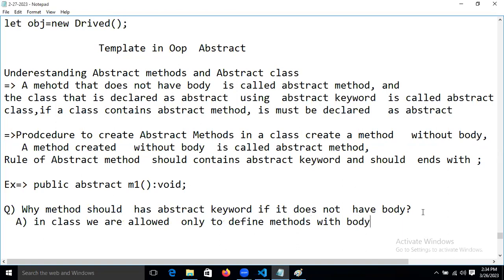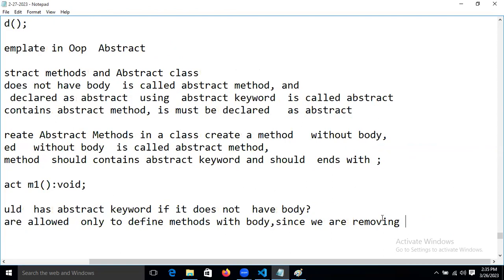Yesterday itself we learned that in classes we are developing the method with the body. So since we are removing the body, it is not perfect.